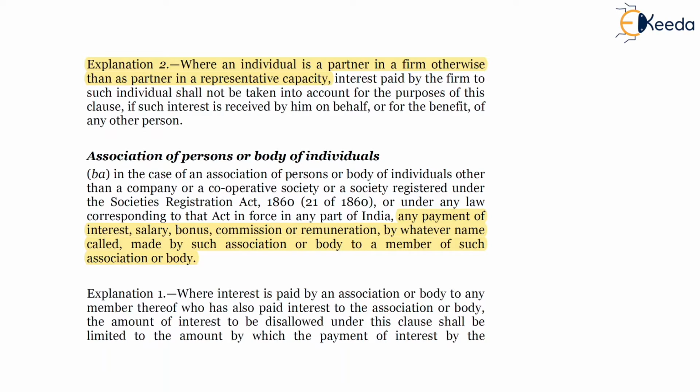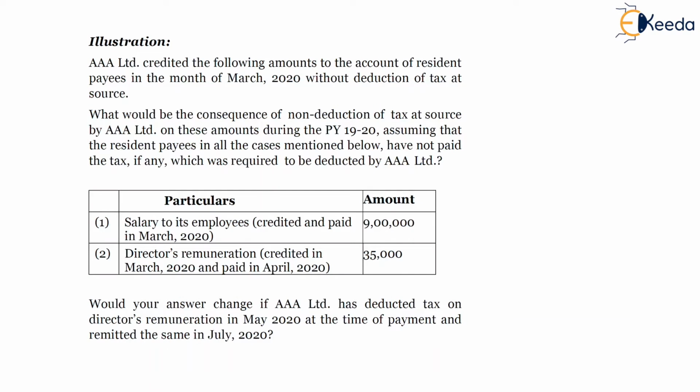Inadmissible deductions are covered under sections 40, 40A, 40B and 40BA. Now let's solve certain illustrations related to the provisions of sections 40A and 40B, which deal with inadmissible deductions.